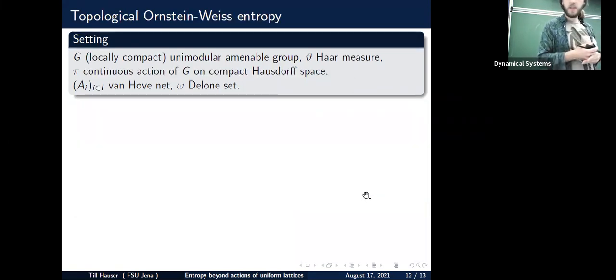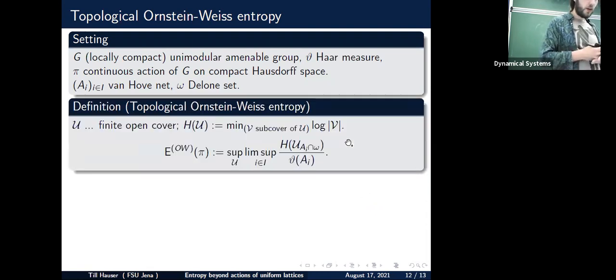Okay, and as I promised at the end of my talk, I want to talk about the topological side of the whole entropy theory. Again, known by Konheim and Adler, the following definition is quite natural if you've seen the previous one. And again, one has to ask whether this depends on the choice of the Van Hove net and the Delone set.